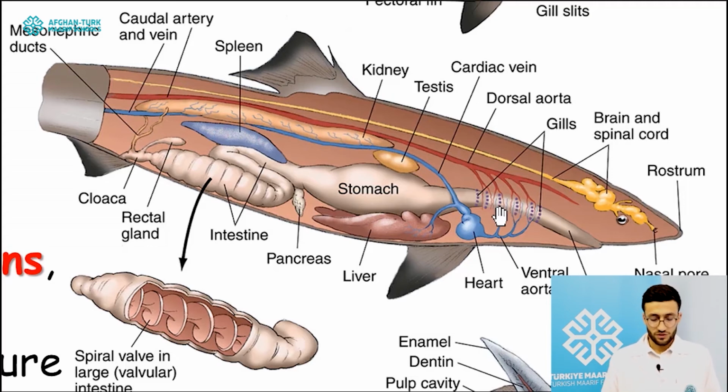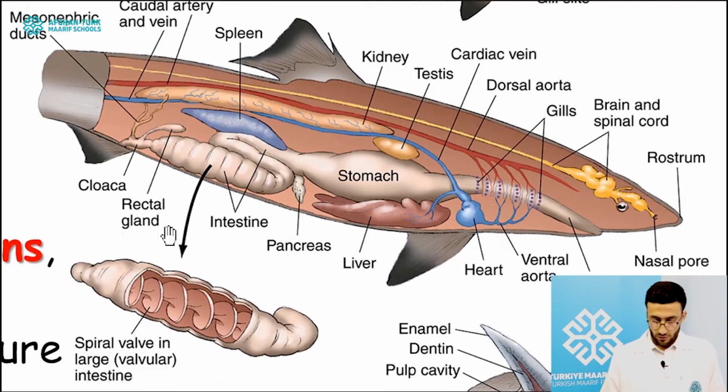The circulatory system of this animal is good, and they possess hemoglobin. Also, they have a digestive system with a mouth followed by a stomach, large and small intestines, which then finishes in the cloaca.